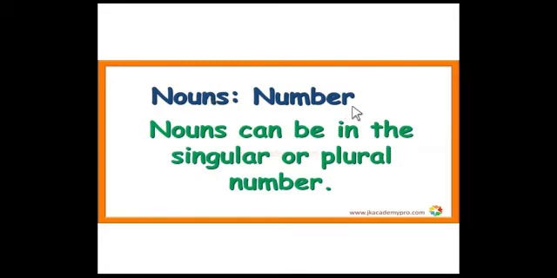Nouns and numbers. Nouns can be in the singular or plural number. So, what is meant by nouns? Do you know? A name of a person, thing or place is called a noun, we can say. Examples: book, pen, boy, mother, Shankar, Rohan, Hungund, classroom, Bagalkot, Taj Mahal, garden. So these are the nouns. These nouns can be in the singular or plural number.